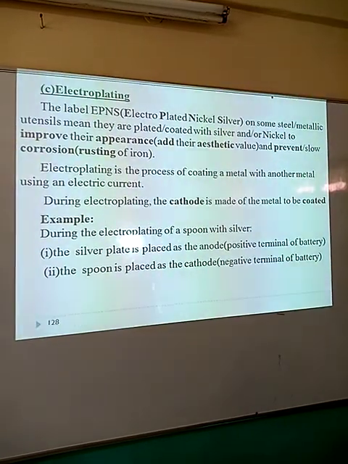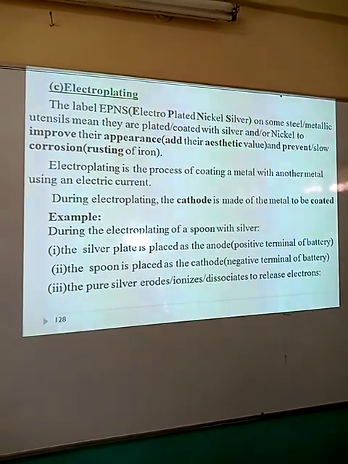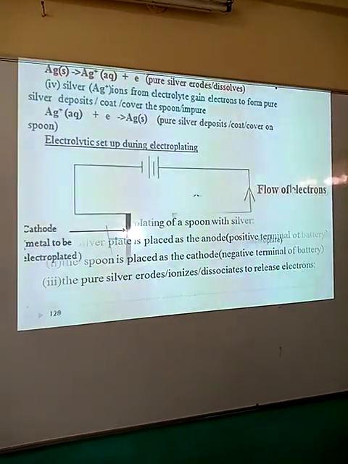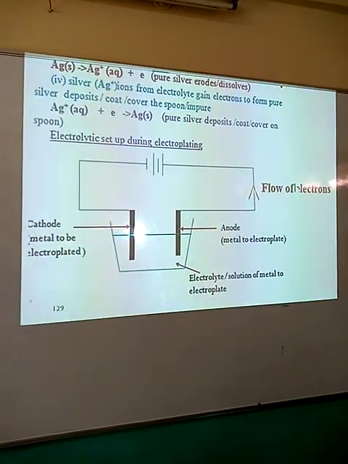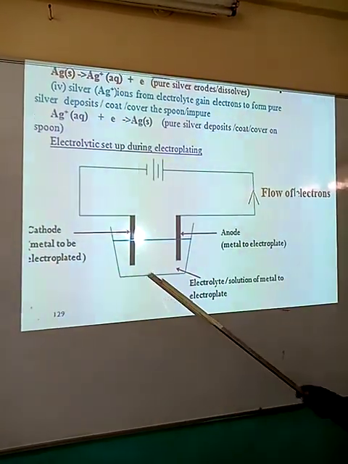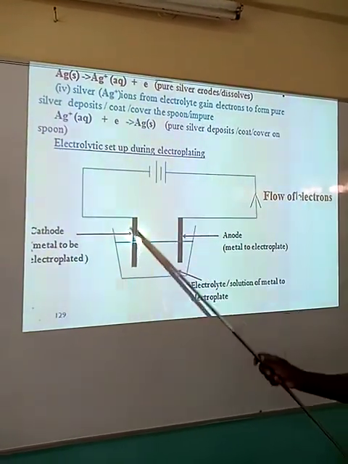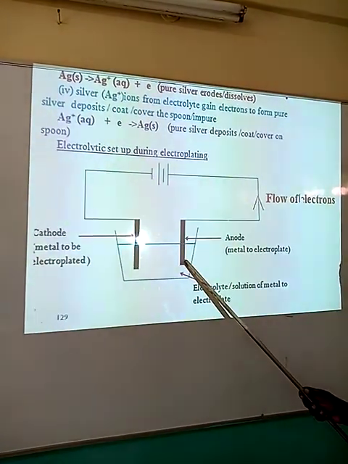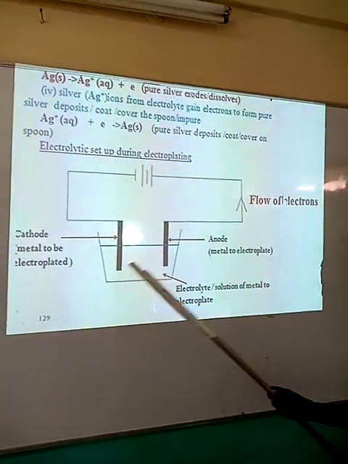Another very important aspect of electrolysis application that we are going to look at is electroplating itself, as I said. In this case here, if this is a metal which is supposed to be electroplated, remember this is the negative terminal of the battery, and therefore this forms the cathode. This is the metal that is supposed to electroplate this one here.